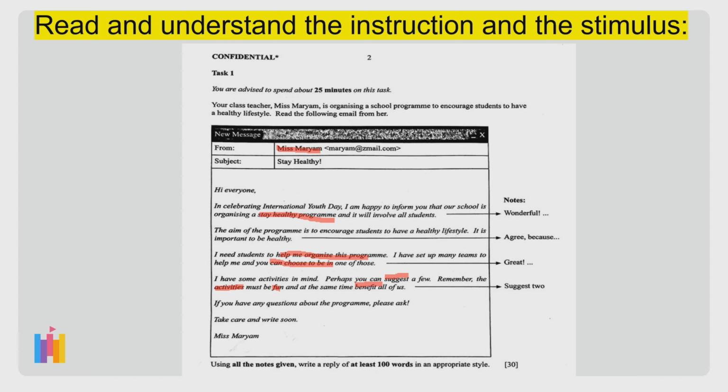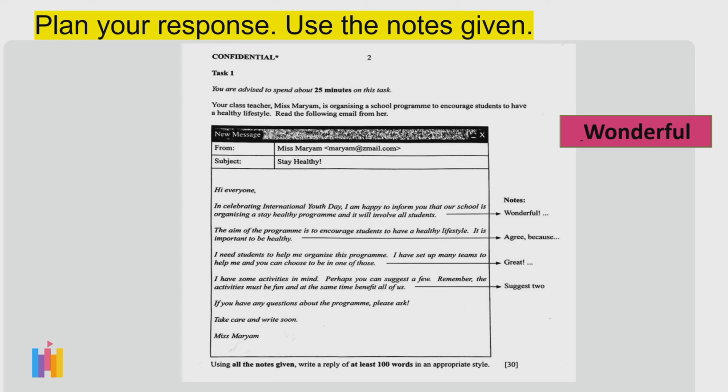The first note is the word wonderful. Now, which means in your reply to Miss Mariam's email, you will have to tell her that it's wonderful to know that your school is organizing this Stay Healthy program and everyone is involved.